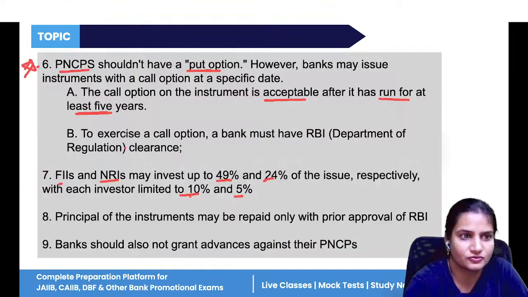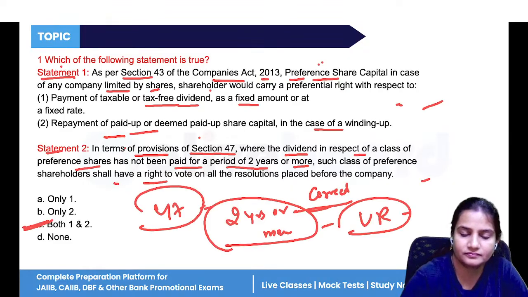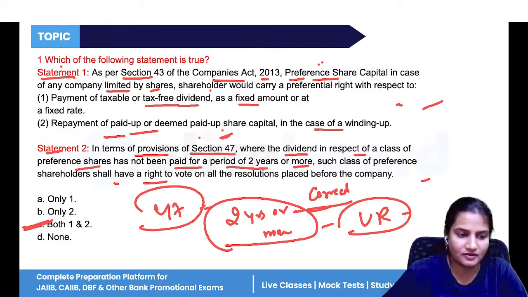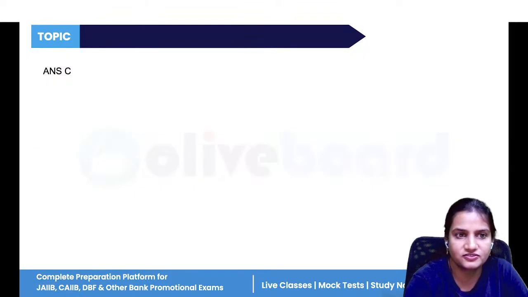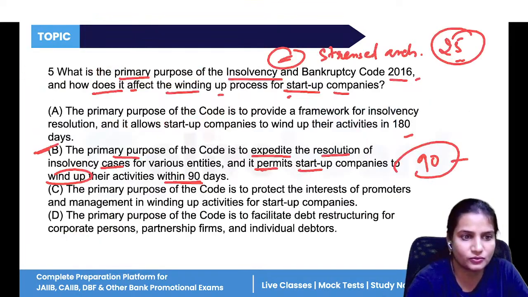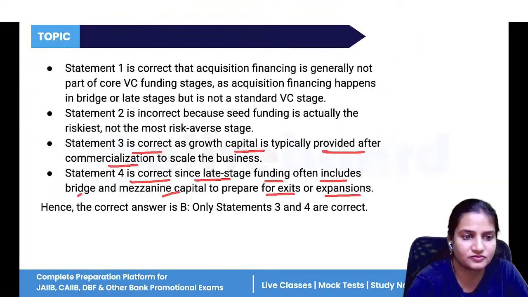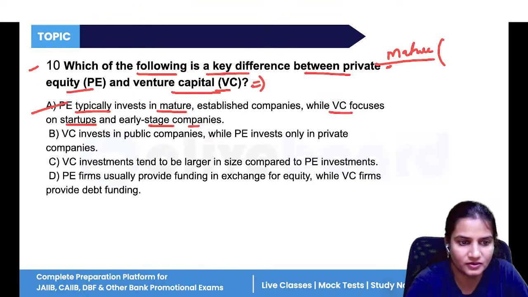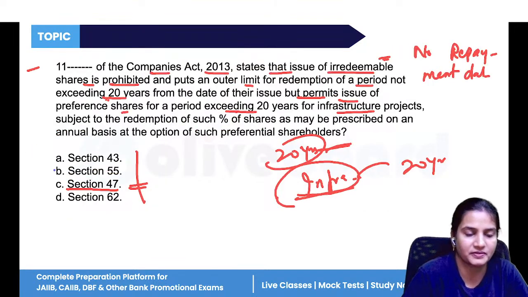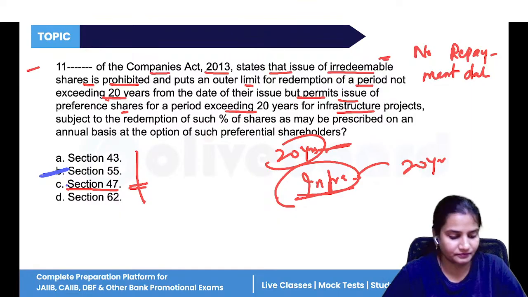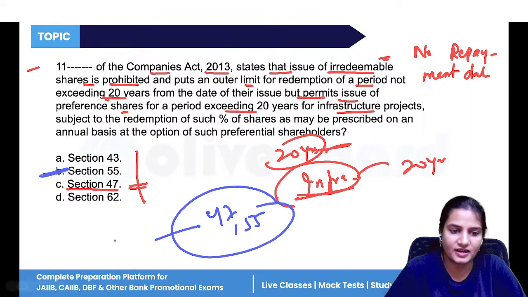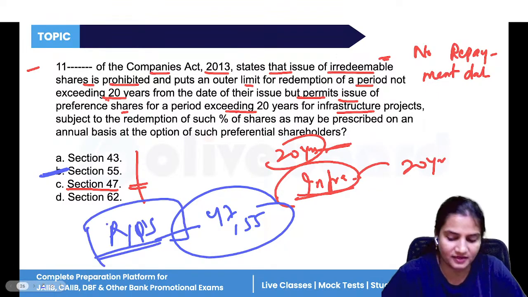If I can show you, see this one. Just now we have done this, if you remember. Yes, so section 47 is excluded. Now, 55 is what tells about this. That is option B. Option B is the correct answer of question number 11. So section 47 and section 55, these two sections are your previous year questions. These came in your past exam.